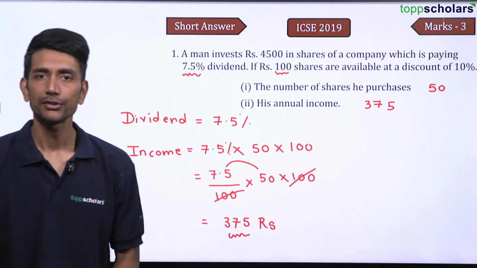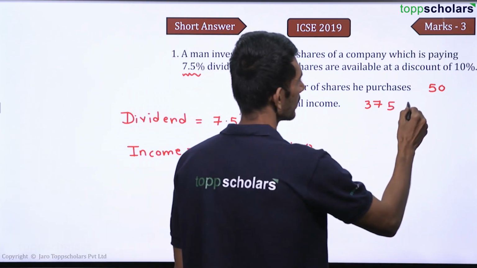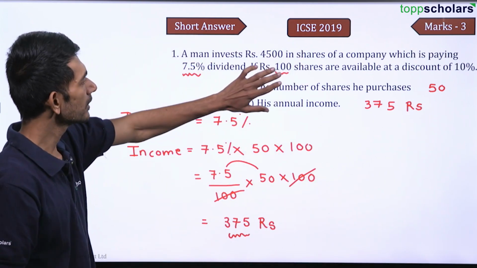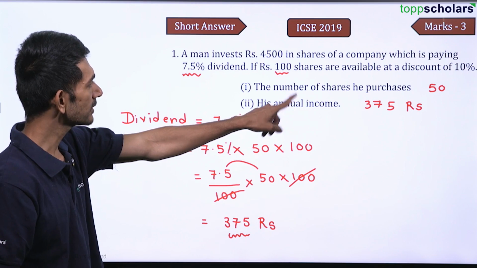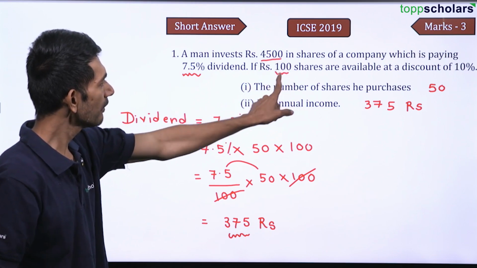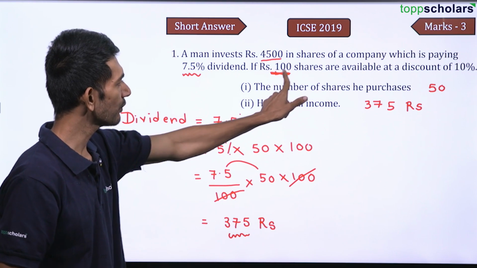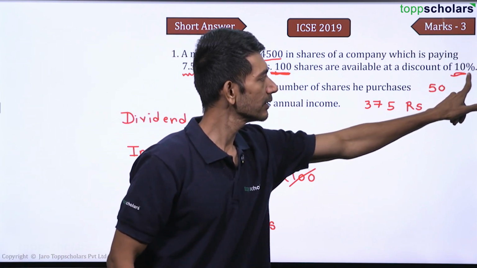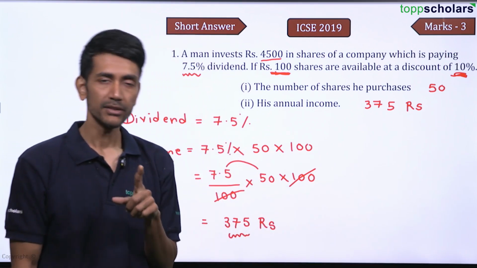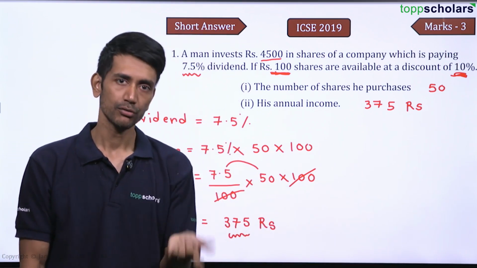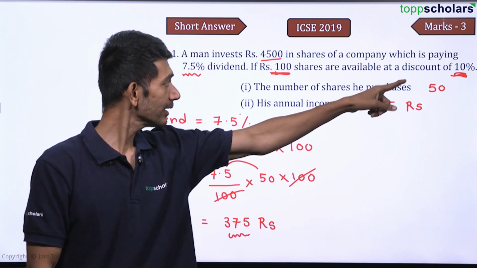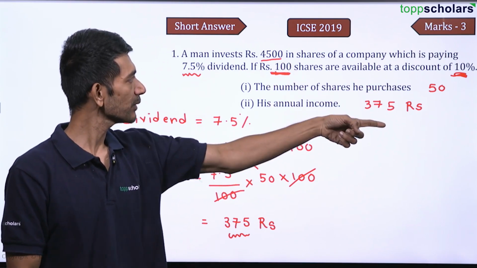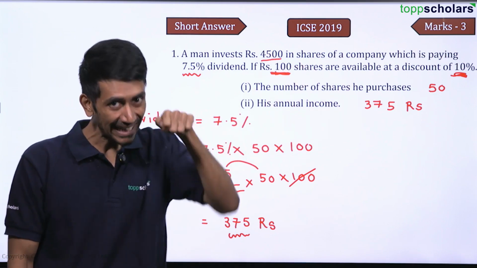So I hope you have understood this question. How did we calculate the number of shares that are purchased? See, this is the investment. First, you see what is the price of one share, that is the nominal value of one share. Discount is given. Discount of 10% means the market value, that is called as the market value, right? The market value will be 10% less than the nominal value. So that is 90 rupees and is getting it at 90 rupees.